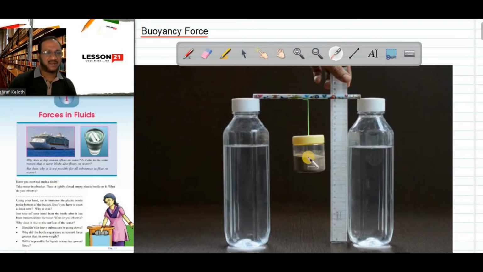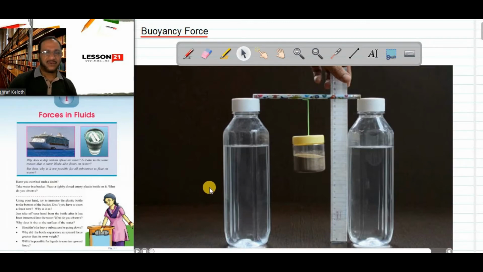In this experiment, we have a bottle that is filled with some sand, and it is hanging on a rubber band. Because of the weight of the bottle, this rubber band is stretched. If I add more sand to this bottle, its weight will increase. So because of gravity, it will stretch the rubber band more. You can see how much it stretches. If I add more sand, it will go more downward because weight increases. Then I will bring a bottle here, and that bottle I will fill with water. Okay, now we will do this activity.